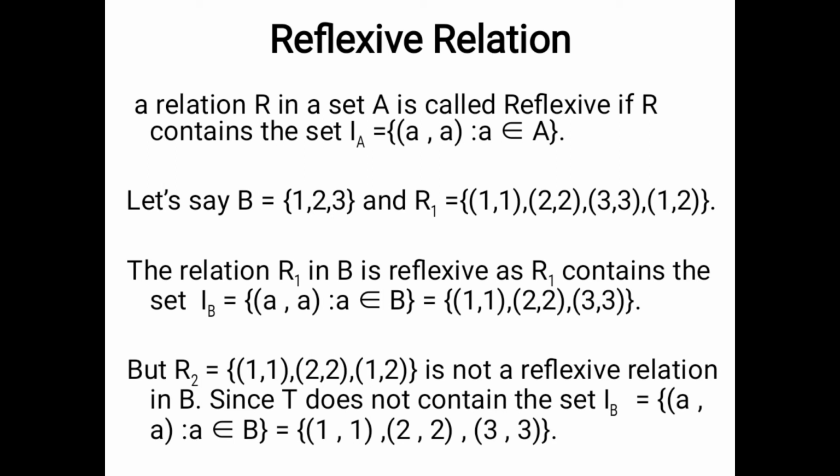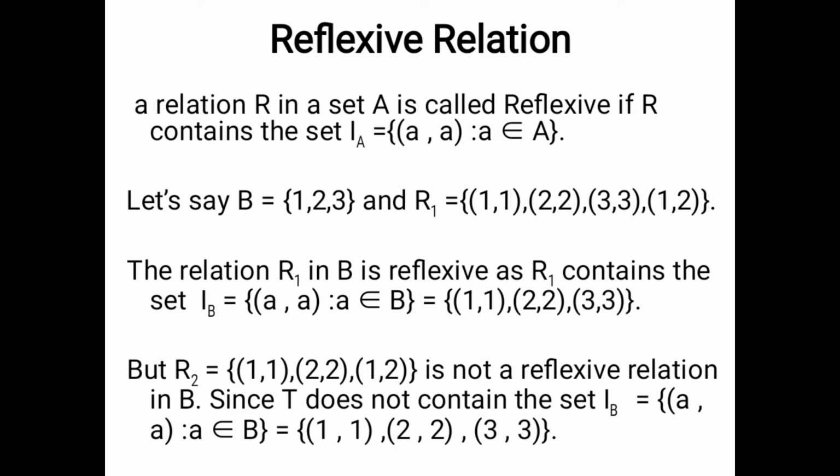But look at the set R2. This relation R2 is not reflexive. Can you tell me why? Because R2 is not having (3,3). The pair (3,3) is missing in R2.